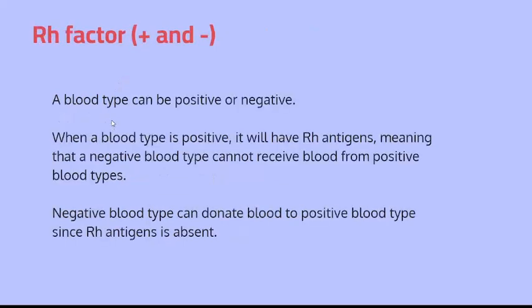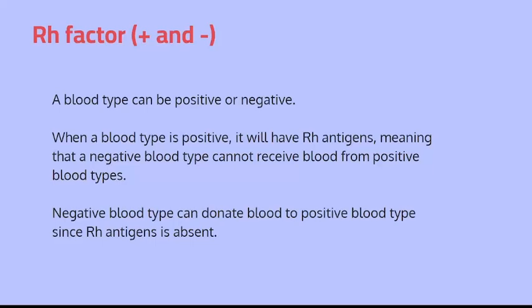So with that said, we're going to look at the RH factor. A blood type could be positive or negative, and remember, positive is dominant against negative. When a blood type is positive, it will have RH antigens, meaning that negative type blood cannot receive positive blood types. These RH antigens will start killing the blood if you put them into a negative blood. However, because negative blood types don't have these RH antigens, they're able to give blood to everyone.